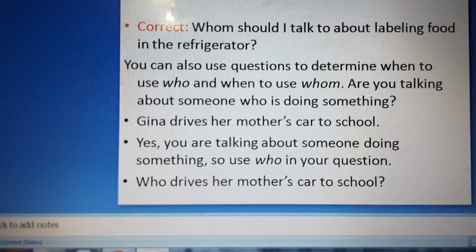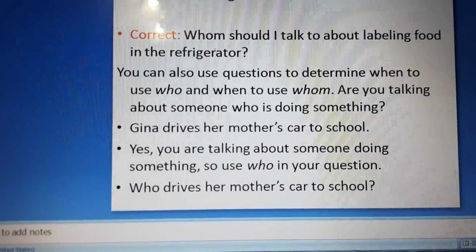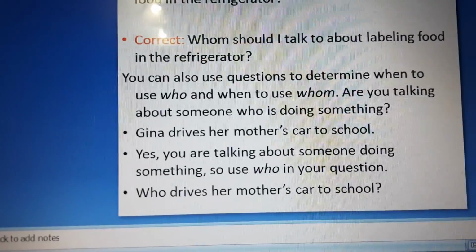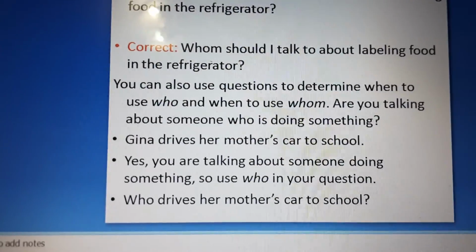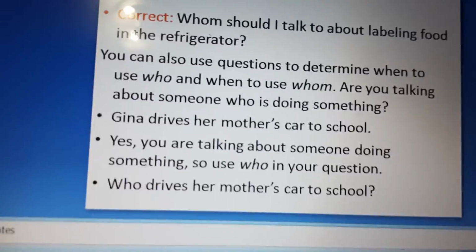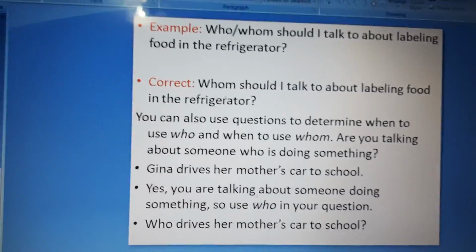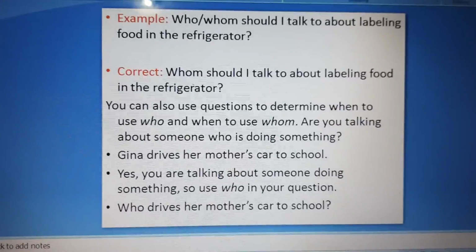So I can say, "Who drives her mother's car to school?" Well, the answer is going to be "she," Gina. Okay, this is the correct answer. Who? Okay, so here, I hope that you understand the difference between who and whom.